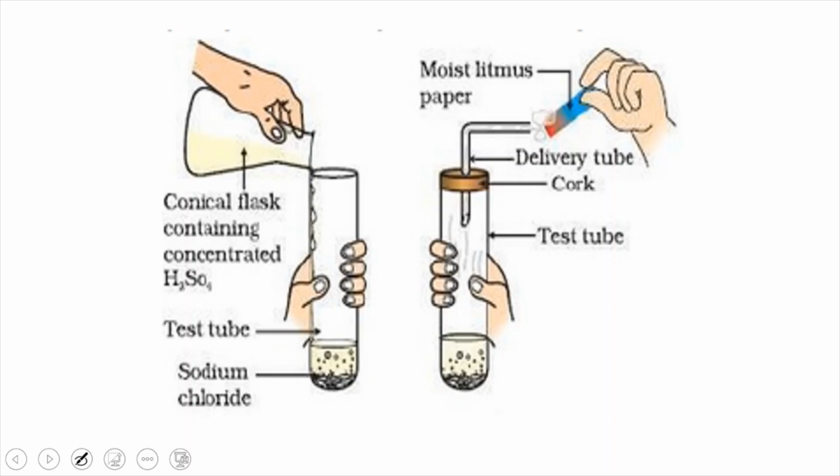For this activity, the materials necessary are a conical flask which contains concentrated sulfuric acid and a test tube which contains sodium chloride. So what will happen here? Here I will show you. The reaction is between sodium chloride and sulfuric acid.